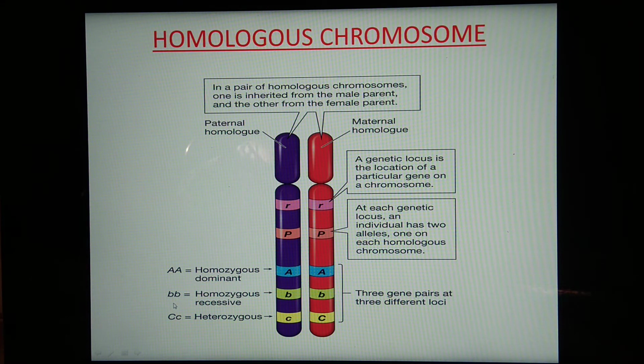Here small letters are used, hence we can say that it is homozygous recessive. Here, one letter is capital C, the other is small c. That means it becomes a heterozygous gene pair. Okay, so homologous chromosomes are alike with respect to their gene position and the form of gene. I think it's clear for you.